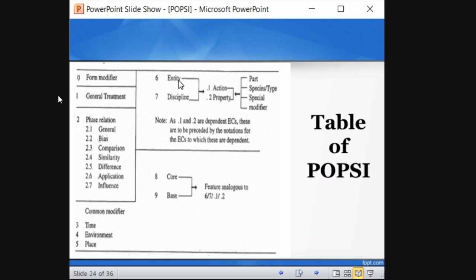That means if the subject represents action of an entity, it becomes 6.1. If the subject represents action of a discipline, it becomes 7.1. So see, they are dependent ECs. They are to be preceded by the notation to which the ECs are dependent. Okay, so if it is dependent on entity, so action, then it comes 6.1. If it is dependent on discipline, it comes 7.1 or 7.2 depending upon the nature. Okay, we will see this with an example. So this is the table, POP-C table. So this is the rule book. Okay, so based on this only we will classify it, and we will prepare index entries.